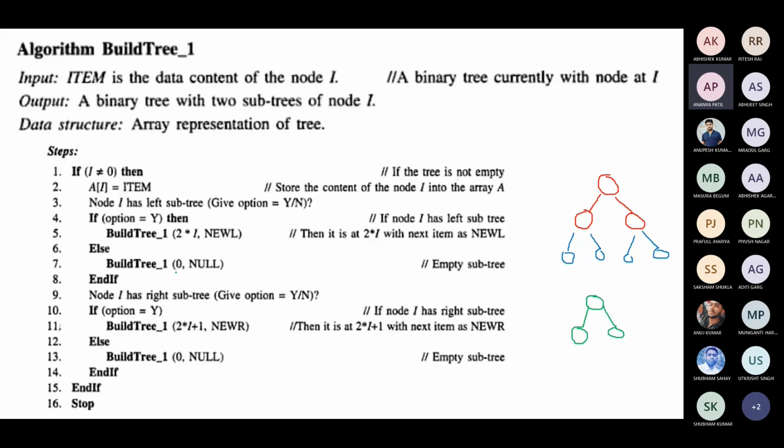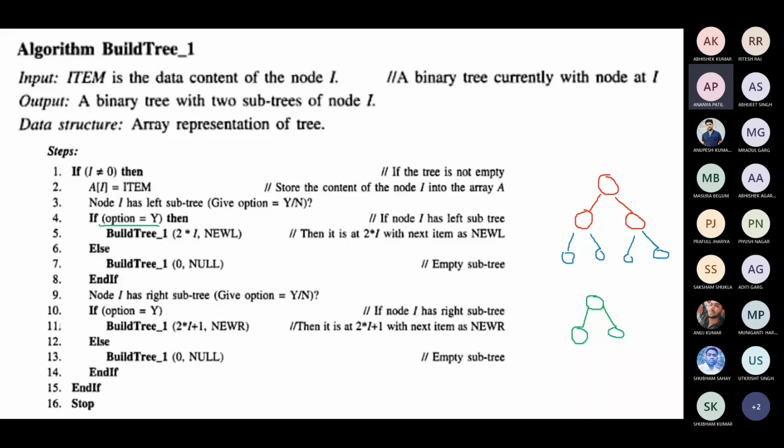If there is no left subchild, then you build the tree with 0 and null, because there is no left subtree. An empty subtree means there is no left child. So you return 0 and null, and the node will be carried out. Okay, we will consider that.